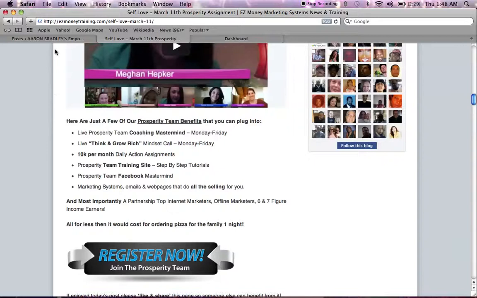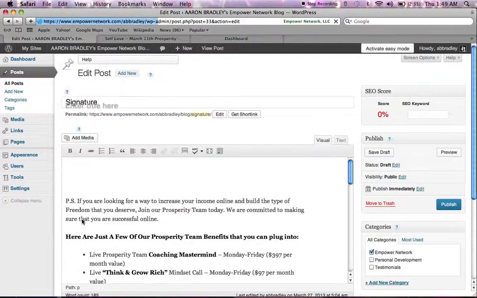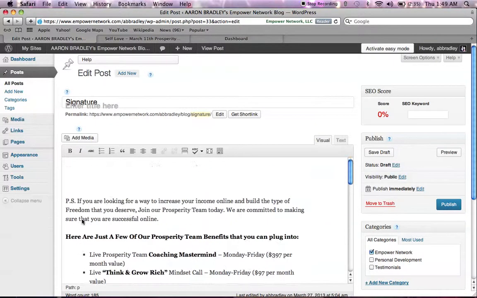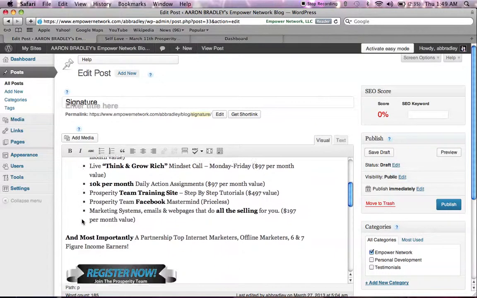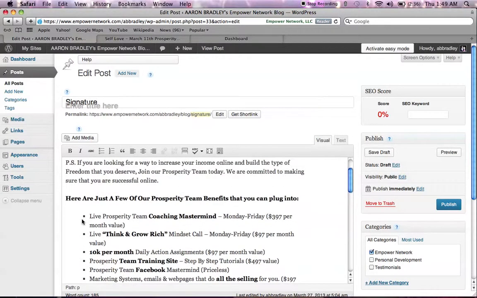On here, I just created a new post, titled it signature, and saved it to the drafts, because you don't want to post that. You just want to keep it so you have it. After you create it, it makes things that much simpler. You don't have to create a new signature every single day. I just took the time out of one day, and if you would like, you can copy what I did and use my signature. What your signature does is pretty much identify who you are.